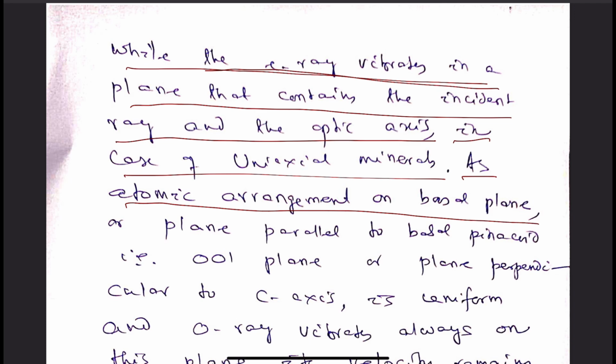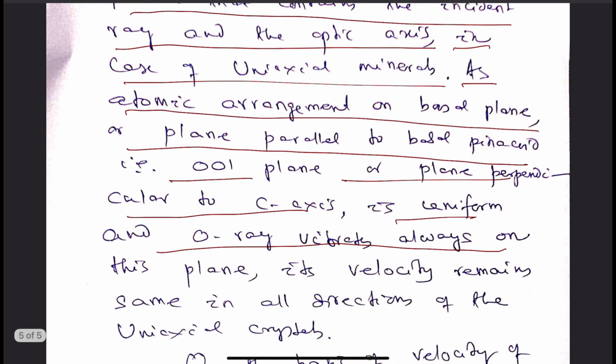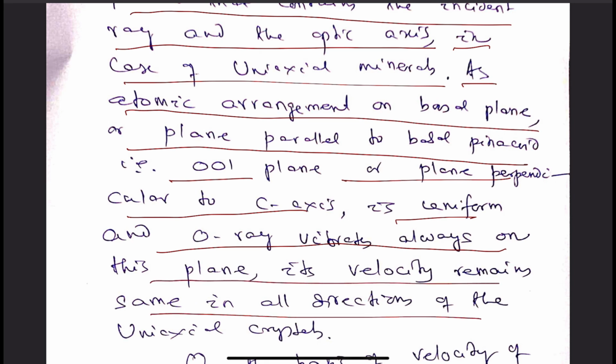As the atomic structure in the basal plane is uniform and the O ray vibrates in that basal plane, its velocity is found to be the same throughout the mineral. Whereas the E ray vibrates in a plane that contains the incident ray and the C axis, because of which it is found to have different velocity in different directions.